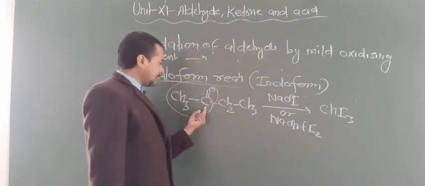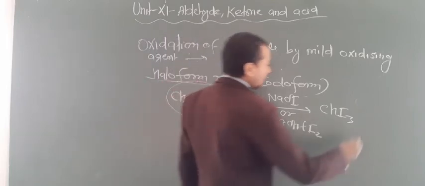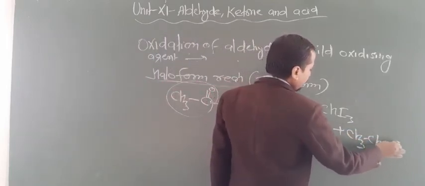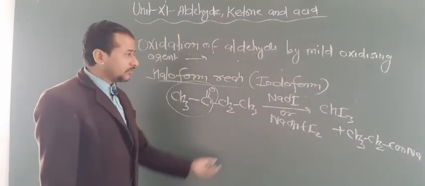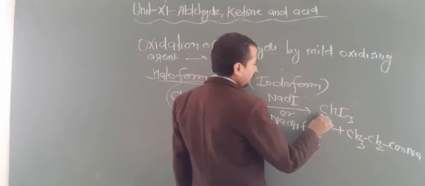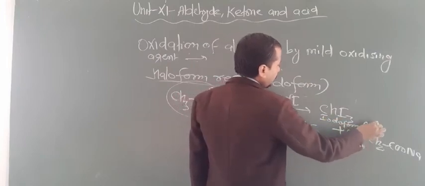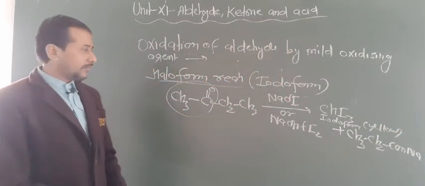Now for the rest of the carbon, here you have to add ONa. So now CH3, CH2 and this is COONa. So this is your answer. Now this is known as iodoform, and this is yellow in color. So that's why you can identify that iodoform will be formed.